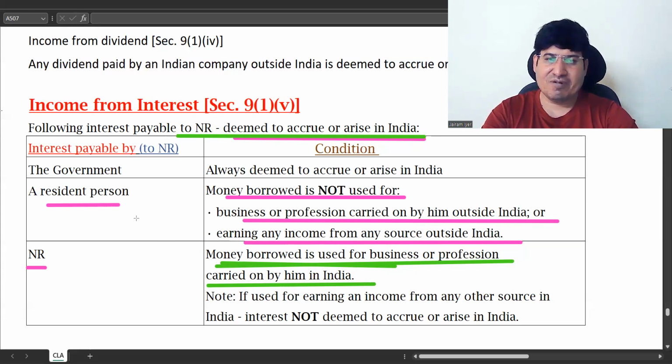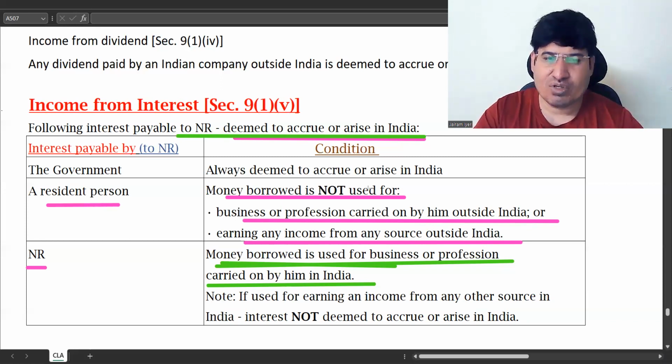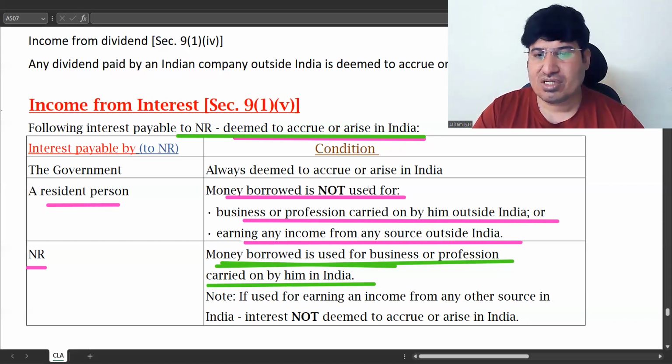For a resident person, income is deemed to accrue or arise in India if the money borrowed is not used by him for business or profession carried out outside India, or for earning any income from any source outside India.